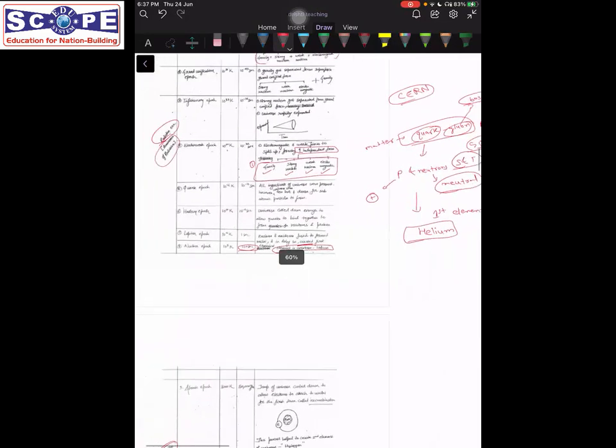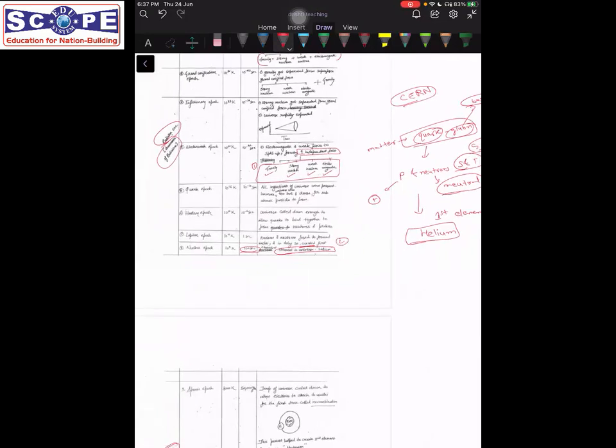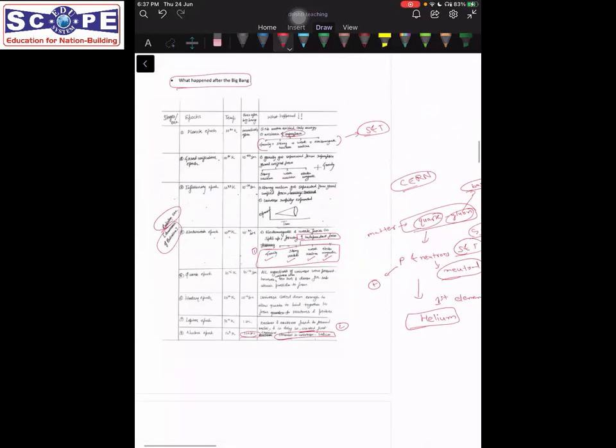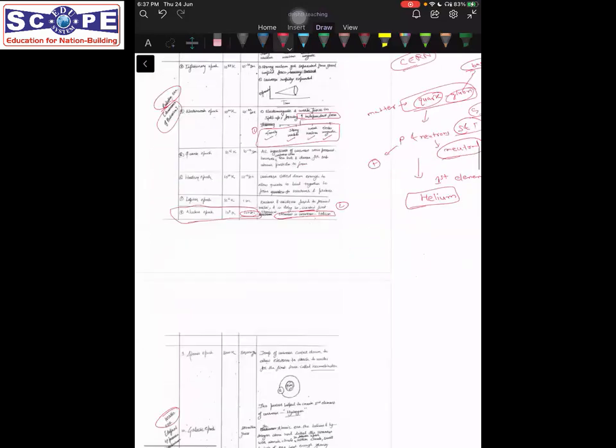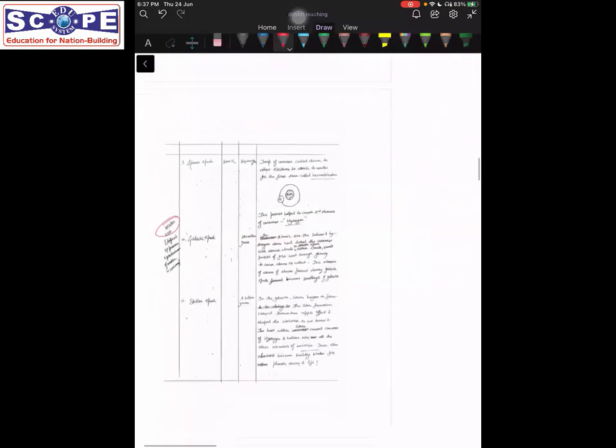Okay, so these were the two major consequences, the two major results that we can derive from the radiation epoch, the radiation era. And this all happened in the first 100 seconds after the Big Bang happened. Fine. Next, we move on to the matter era.